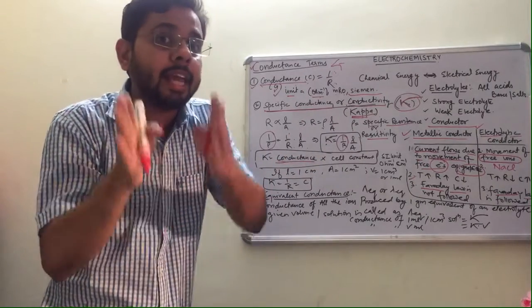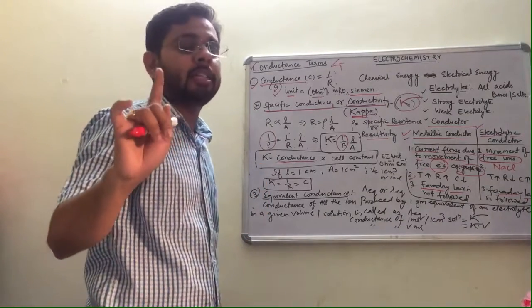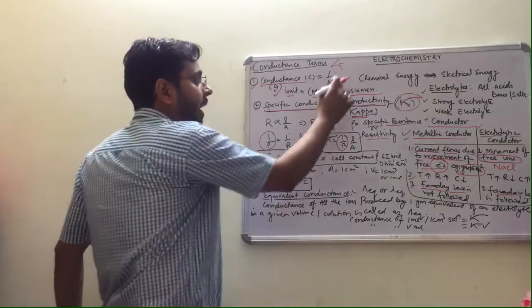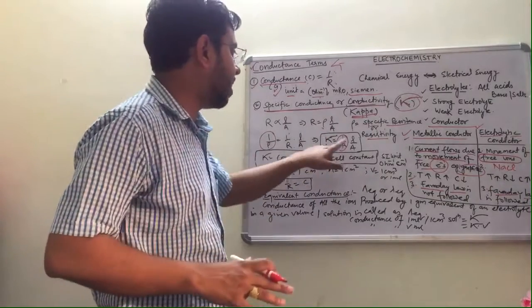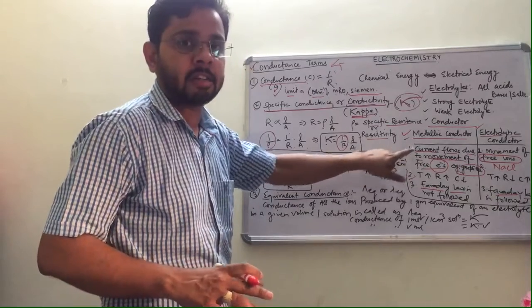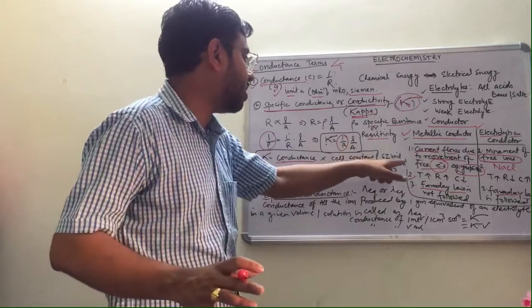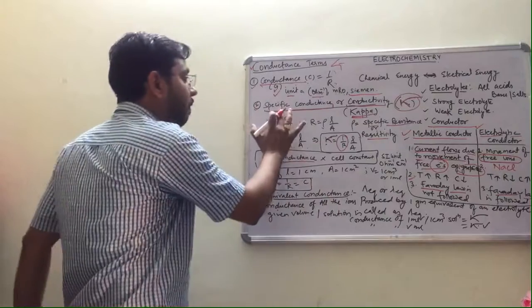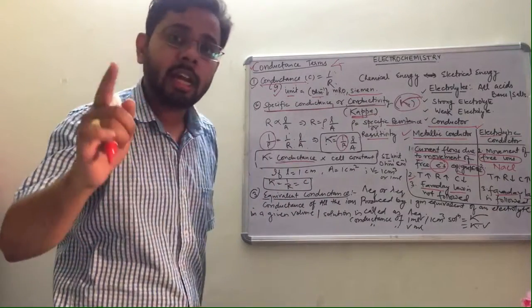What is L upon A? L upon A is cell constant. You have to remember this point. Again like this we have to find out the unit for kappa. The unit will be obviously 1 upon R becomes ohm inverse, L upon A becomes centimeter inverse. Here ohm inverse is MHO, and MHO centimeter inverse or Siemens centimeter inverse may be the unit for specific conductance or conductivity.